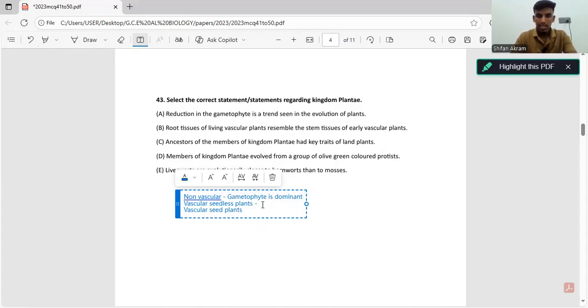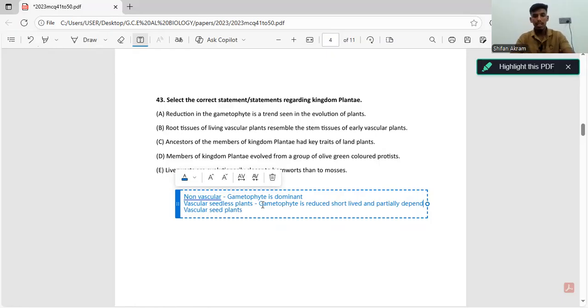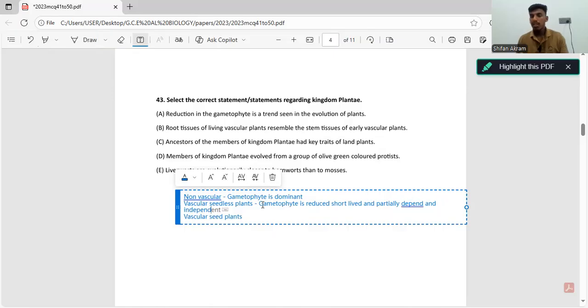And in vascular seedless plants, the gametophyte is reduced, short-lived, and they partially depend on the sporophyte. Okay, they partially depend on the sporophyte, but sometimes they are also independent. They are small, they are reduced, but they can be either partially dependent on the sporophyte or independent. It depends on the vascular seedless plant.